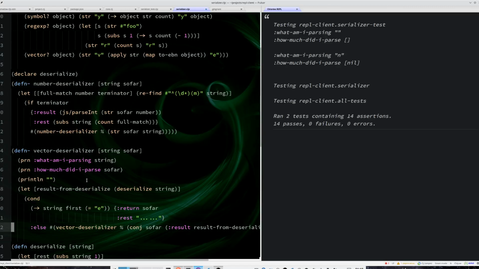Okay, this will basically say that I am now parsing a nil, and how much did I parse? A nil. Okay, so far things seem to be working fine.